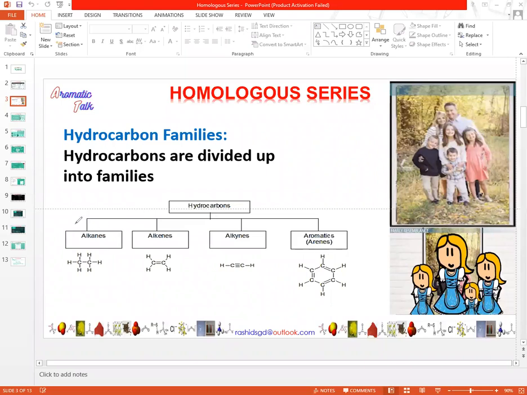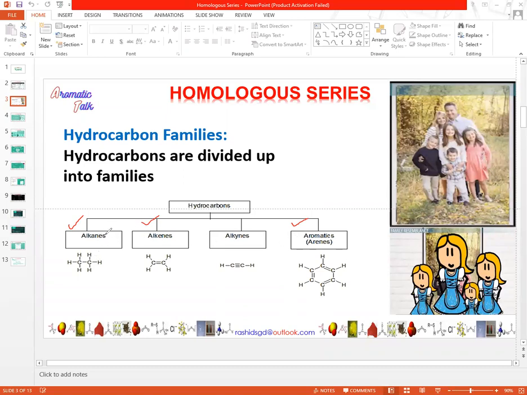First of all, hydrocarbons are divided into, for example, the alkane family, the homologous group of alkanes, the homologous group of alkenes, and the homologous group of alkynes, a family of alkynes, and the homologous series of aromatics, arenes. All these are different homologous groups. These are the different organic compound families. We have divided millions of organic compounds into different groups like these.